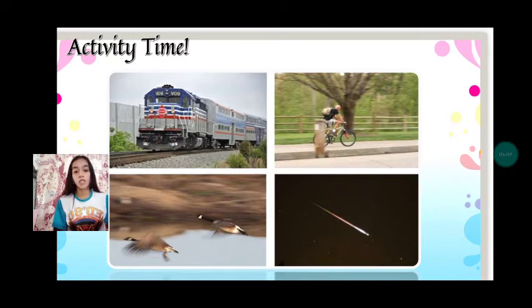After your activity, you need to get one member to explain what you have observed in picture number 1, 2, 3 and 4.